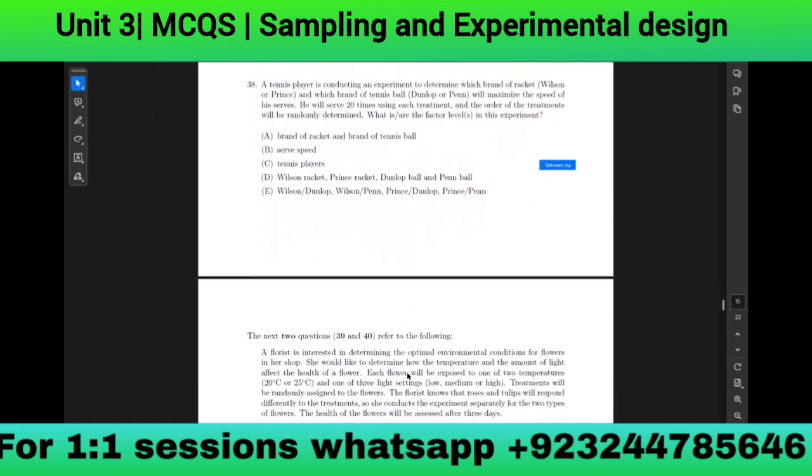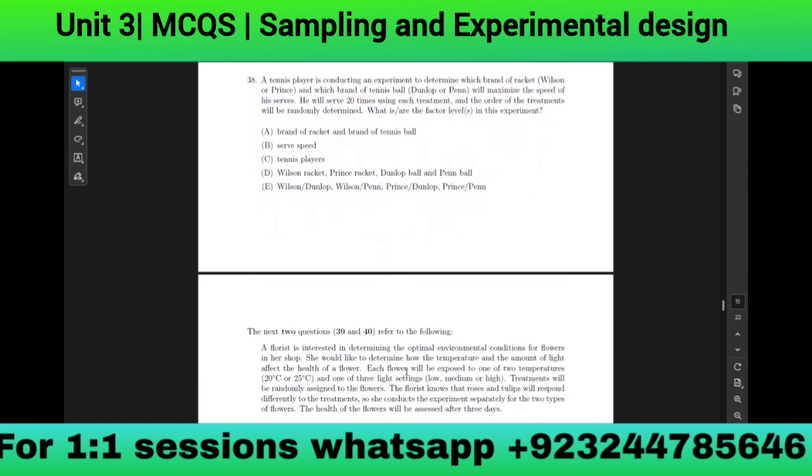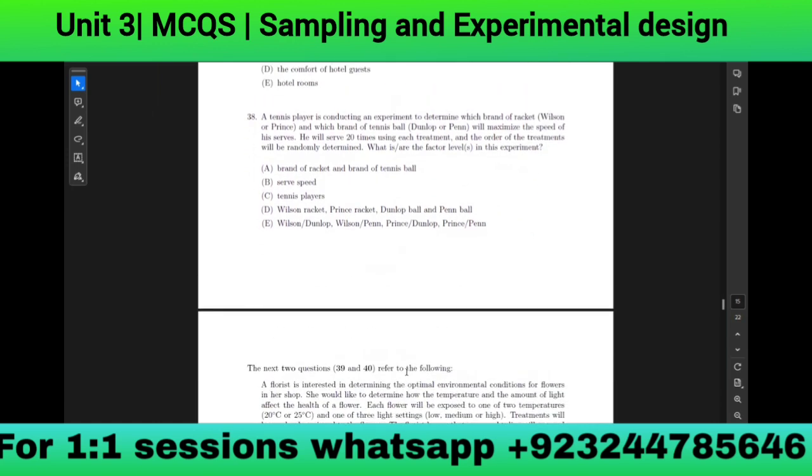A tennis player is conducting an experiment to determine which brand of racket, either Wilson or Prince, and which brand of tennis ball, either Dunlop or Penn, will maximize the speed of his serves. He will serve 20 times using each treatment, and the order of the treatments will be randomly determined. What are the factors in this experiment?